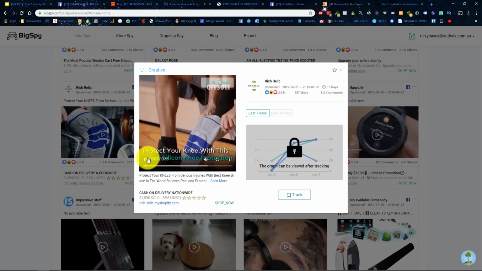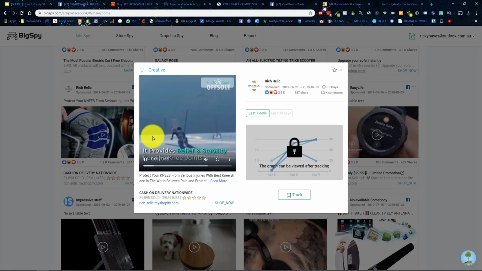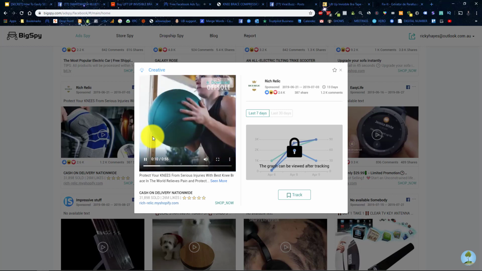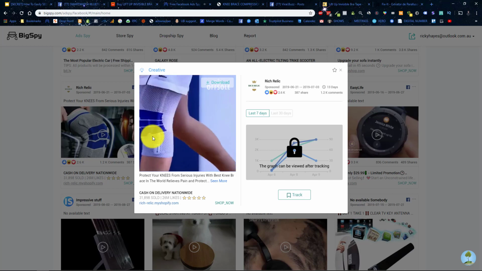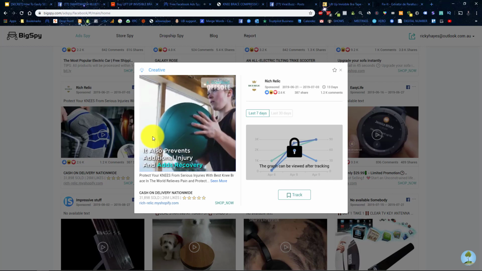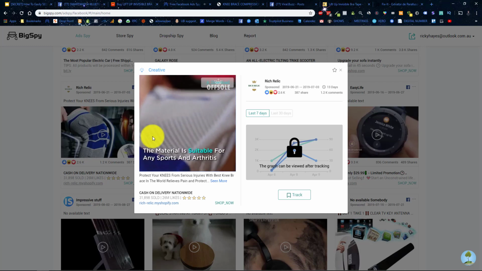Let's play the video. Okay, so it's easy to wear. Protect your knees, works in any situation. All right, you can see that people are using it for their squatting. I need one. My knees, seriously, I've had to see a physio. So you can see we can tell the type of audience straight away from the video. The video is illustrating who this would be for: people in the gym, going to workouts, fitness, outdoors.